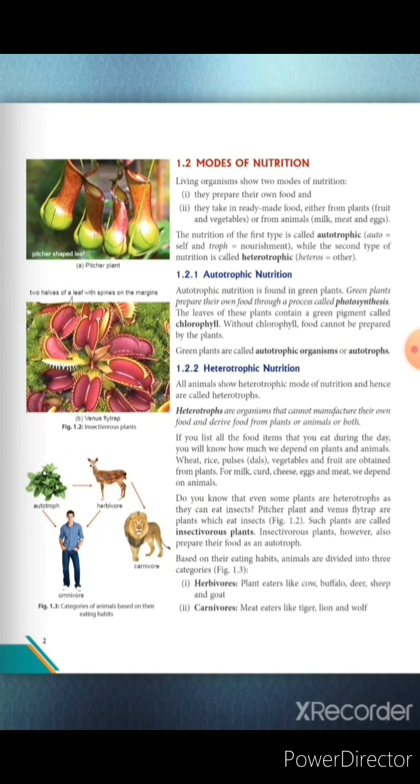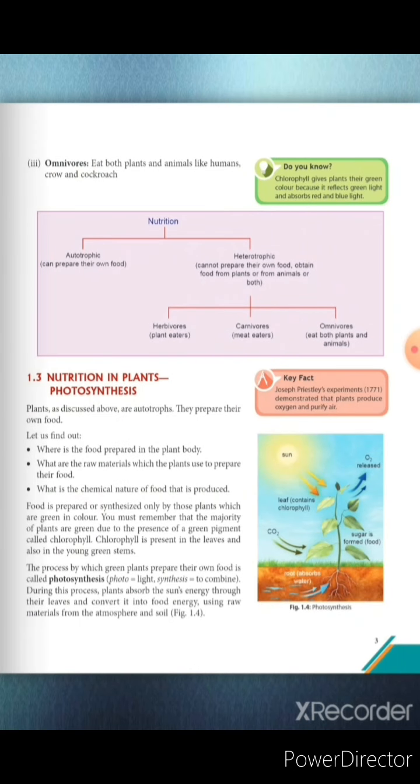Herbivores are plant eaters. The organisms which eat only plants are known as herbivores, like cow, buffalo, deer, sheep, goat, etc. And carnivores are the organisms which eat only meat, like tiger, lion and wolf. Omnivores are the organisms which eat both plants and animals like human beings, crow and cockroach.